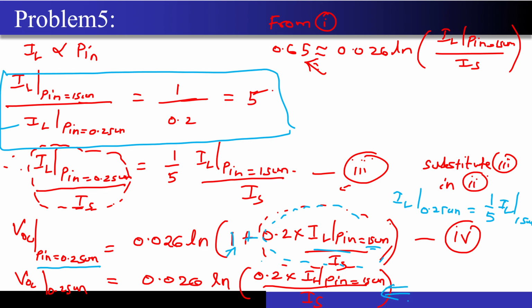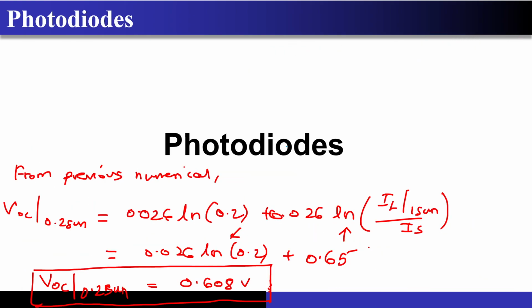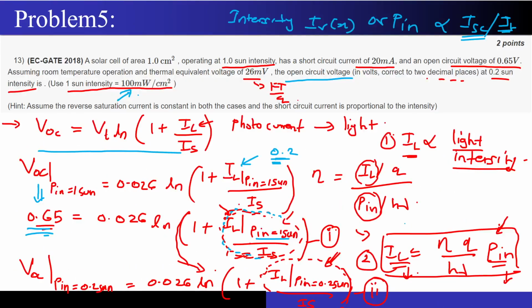Now since this is log of A into B, this is nothing but ln A plus ln B. So this is the one term that I will be keeping with me, and this is the other term that I have. So I will be just expanding over here. The moment you expand it, you get 0.026 ln 0.2 plus 0.026 times ln of IL by IS. Now this value is known to me, because if you look at the previous equation, just look at this equation.